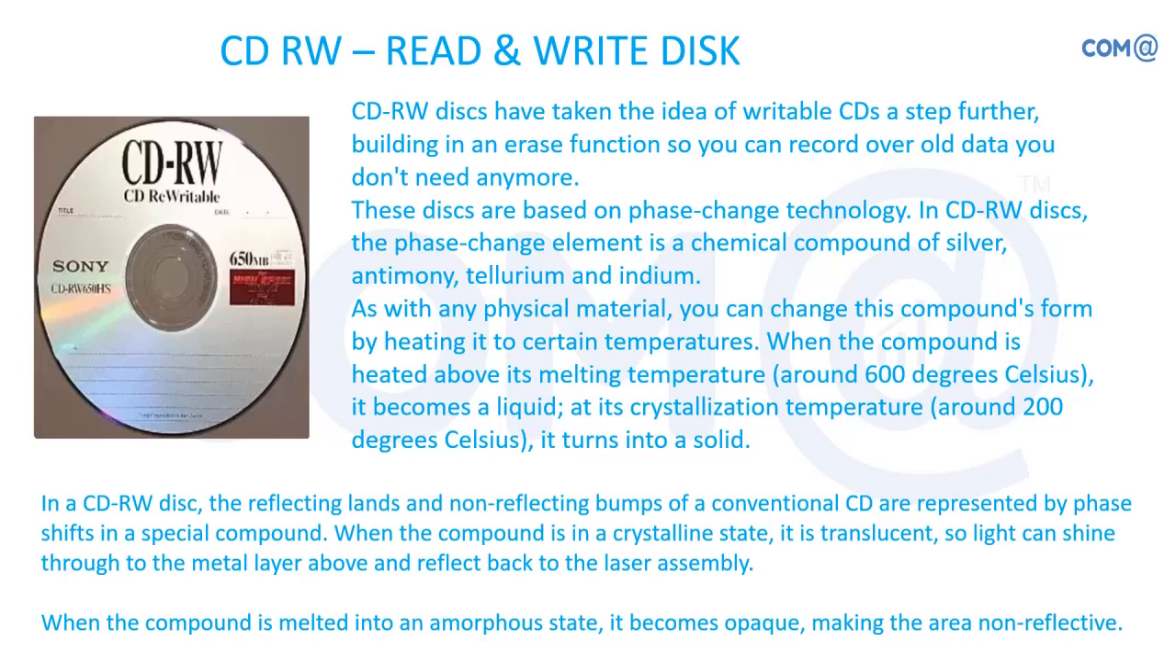In the case of a CD-RW disc, the reflecting lands and non-reflecting bumps of a conventional CD are represented by a phase shift in a special compound to represent zeros and ones. With this, we can use a CD-RW multiple times. In the case of CDR, we can use it only one time, right? If it is written, you cannot change it.